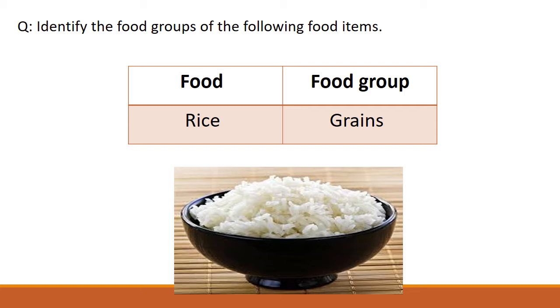So the first food item that is given here is rice. The food item is rice and we have to identify its food group. So students, which food group does rice belong to? Rice belongs to the food group of grains. So we will write grains.